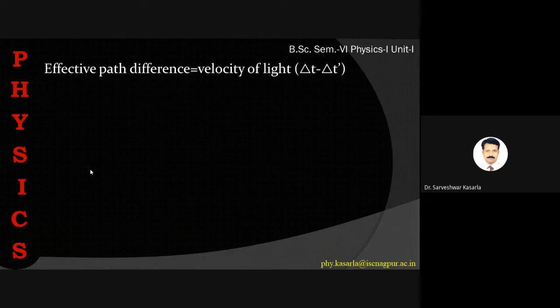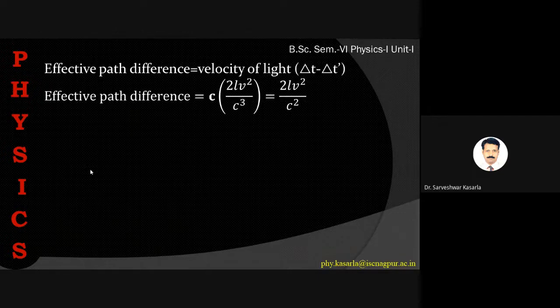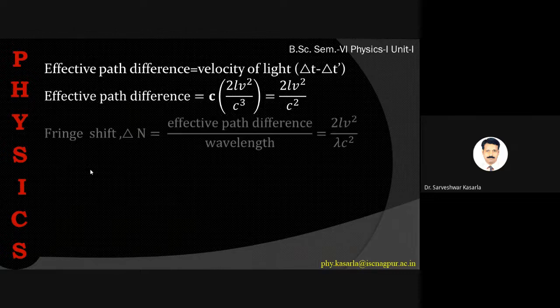Now the effective path difference is equal to the velocity of light into the time difference, delta t. This is the simple formula: distance is equal to velocity into time. So the effective path difference becomes C into 2L V square upon C cube, that is 2L V square upon C square. So this is the effective path difference.